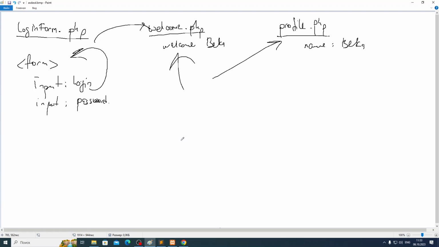But the other way, how can I do this? I can just go to the URL and directly go to welcome PHP. Can I go to welcome PHP directly without submitting the form? I can just put localhost/welcome.php. Yeah, I can go to welcome PHP directly. So how can we deal with this? How can I check: did he authorize before or didn't?